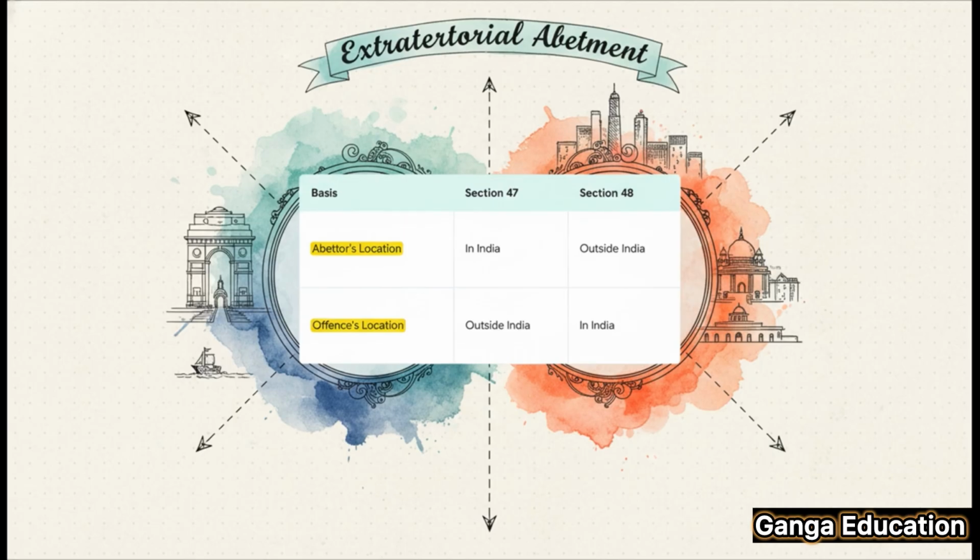Whereas in Section 48, the abettor is outside India and the offense is inside. You see? They are perfect mirror images of each other. Remembering this simple concept is absolutely key for your exams.